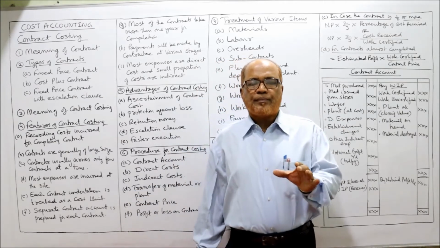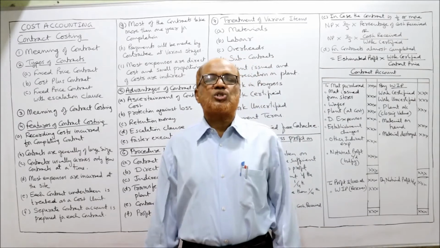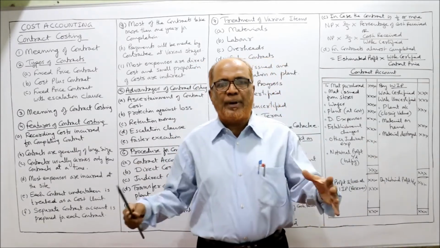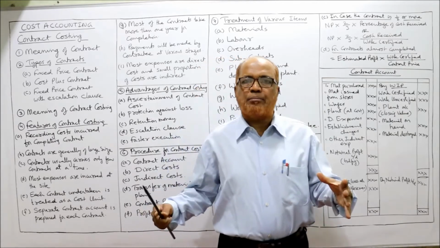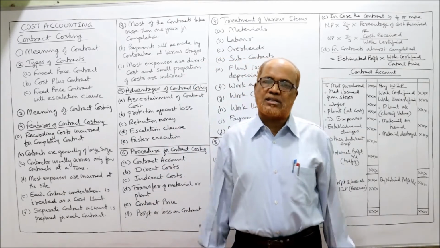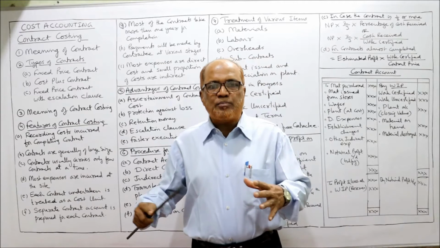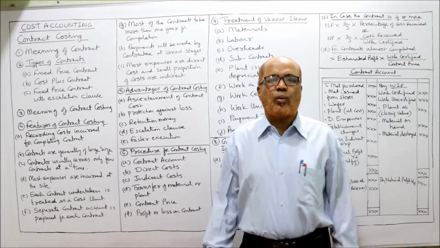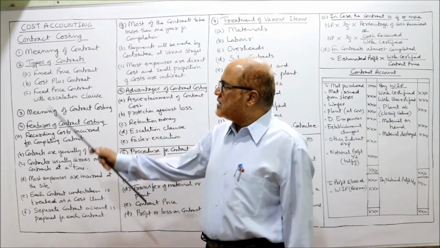So normally contract costing will be applied in case of construction of building, construction of bridge, construction of dam, construction of road, etc. For these types of work, contract costing will be applied. This is the meaning of the term contract.